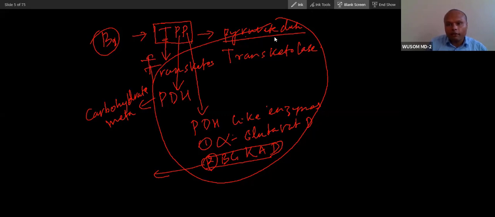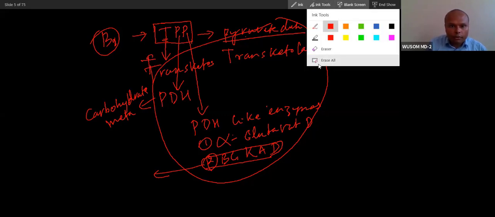Vitamin B1 is associated with which metabolism? Carbohydrate metabolism. And then you can remember B1 also as a mnemonic. B1 means burn 1, that is, burn carbohydrate.